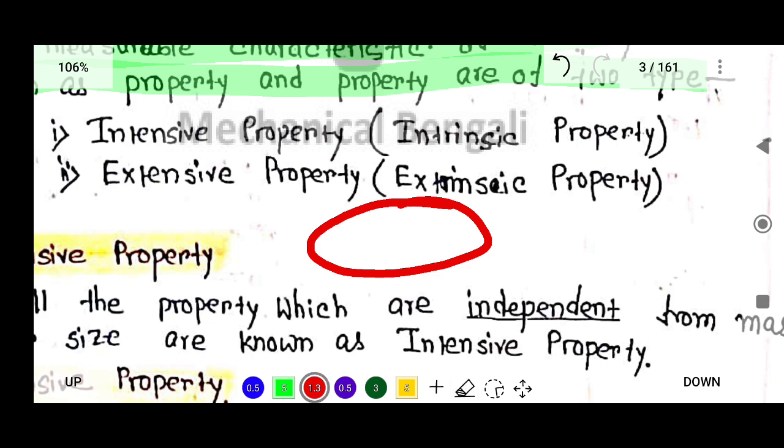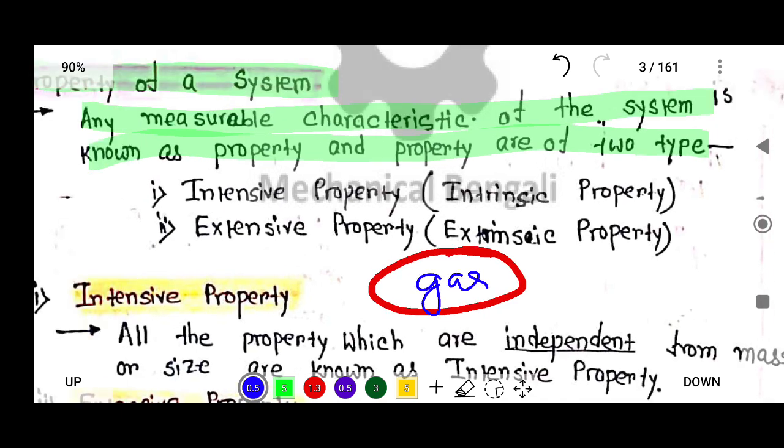Inside this system, there may be some temperature, volume, density. There is a gas inside this system, and this gas has some temperature, volume, mass, which is measurable. So the measurable characteristics of the system are known as properties, and properties are of two types: intensive property and extensive property, or you can say extrinsic property.